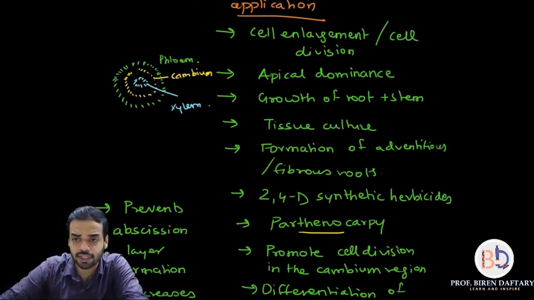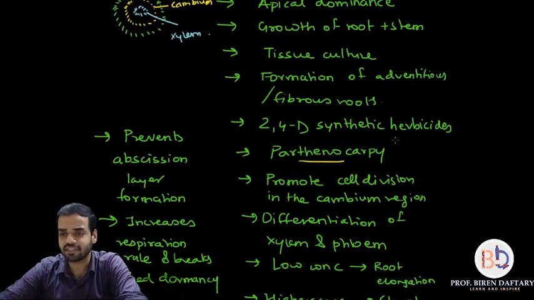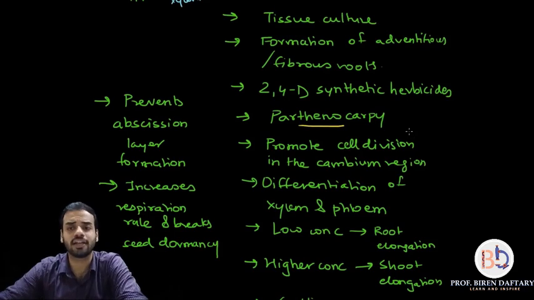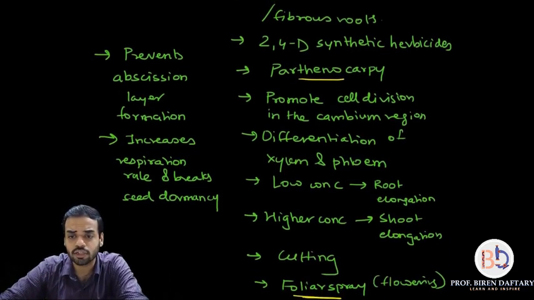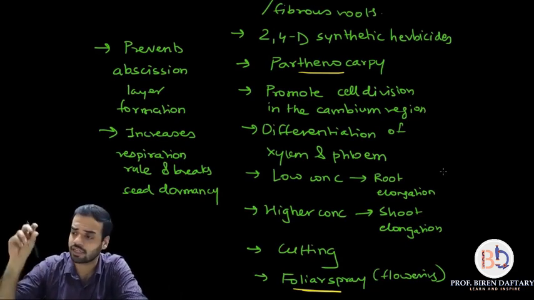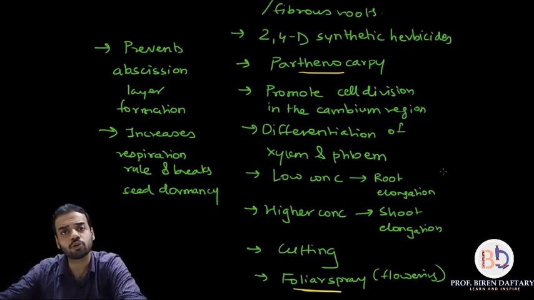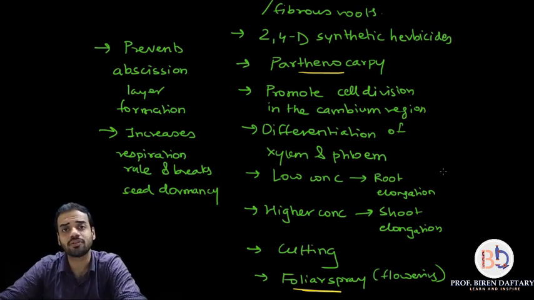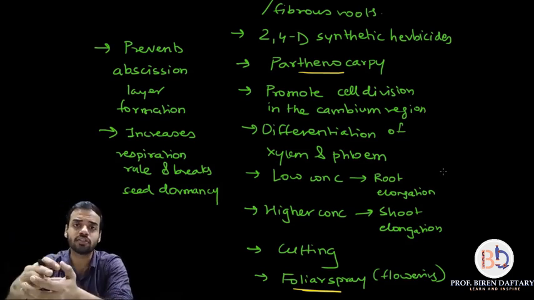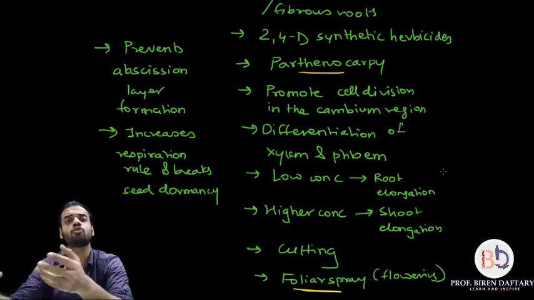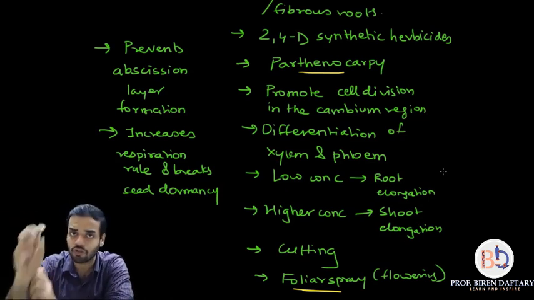Okay, next point that we have seen is lower concentration. I already told you, it causes growth in the root region, and if I use it in higher concentration, it causes growth in the shoot region. Next is cutting method. Cutting method is basically when you cut any part of the plant and you grow it separately in the soil, it grows into a new plant. So the root formation in that cut part is greatly increased. Okay, so that is because of auxins. The roots which would normally take a longer time to grow from those cut parts will grow much more quickly because of addition of auxins.